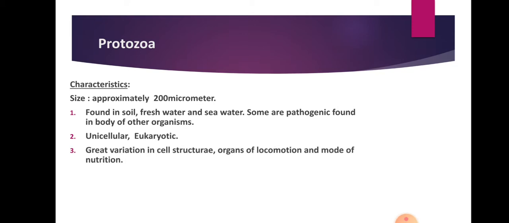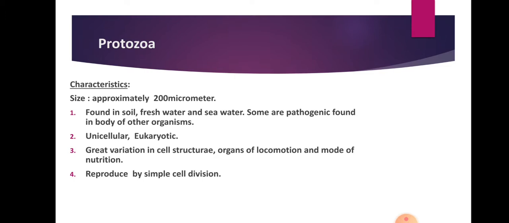Also, we can observe a great variation in cell structure because these organisms have different organs of locomotion and modes of nutrition. When we think about locomotion, some organisms have flagella, whip or cilia-like structures. By using them, they can locomote from one position to another position. Lastly, we can observe the process of reproduction.